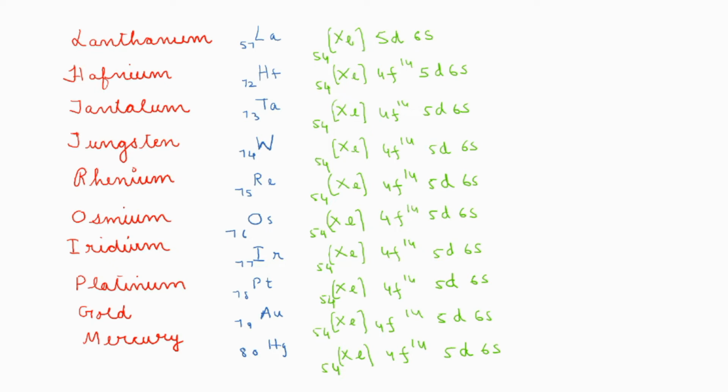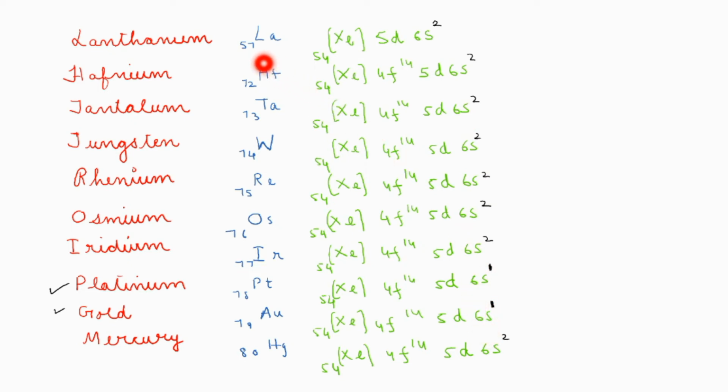How to memorize? Remember, platinum and gold both are precious metals, right? So both of them will be having one electron in the s subshell. Understood? So 6s1 and 6s1 in the case of platinum and gold. All other elements will be having 2 electrons in the s subshell. Remembering d orbital is little difficult. Okay. So this is the easy method. So platinum and gold are more precious. We are giving more importance to that. Both of them will be occupying 1 electron in the s subshell. Others will be having 2 electrons in the s subshell.